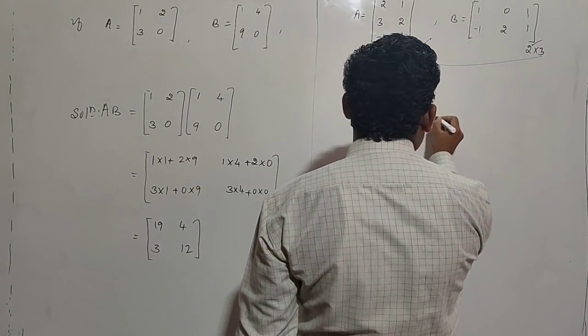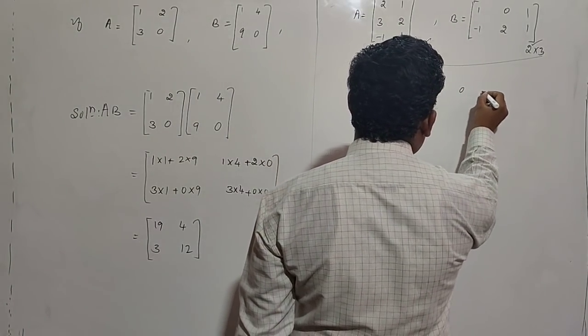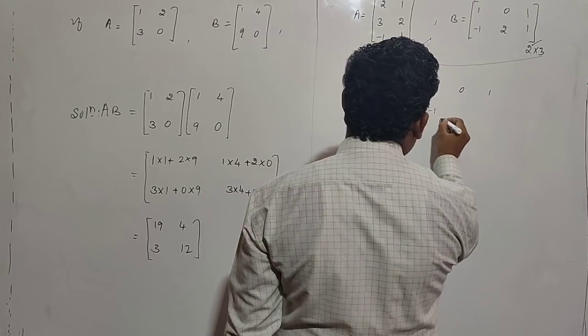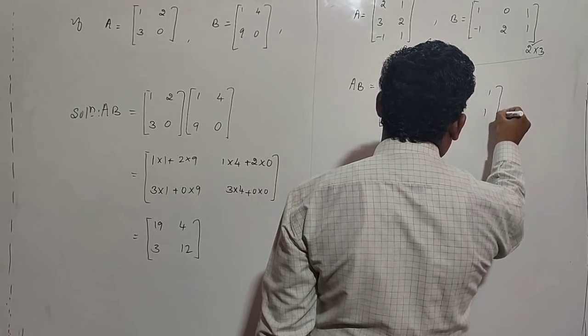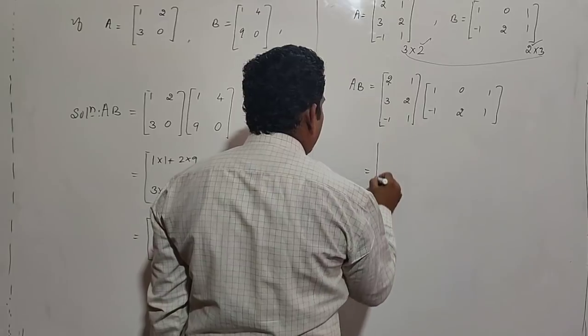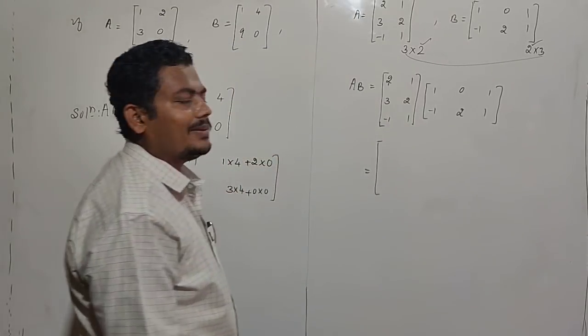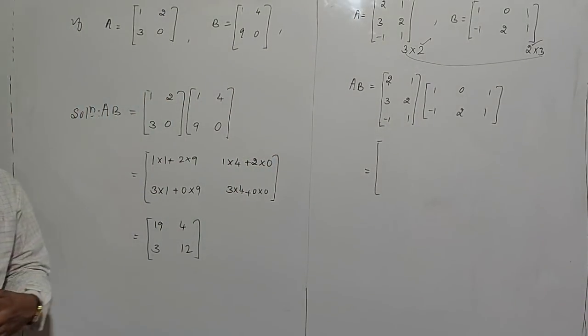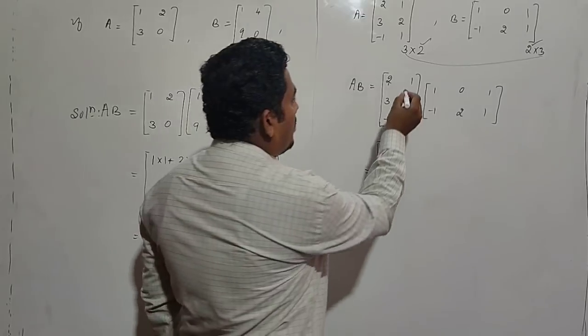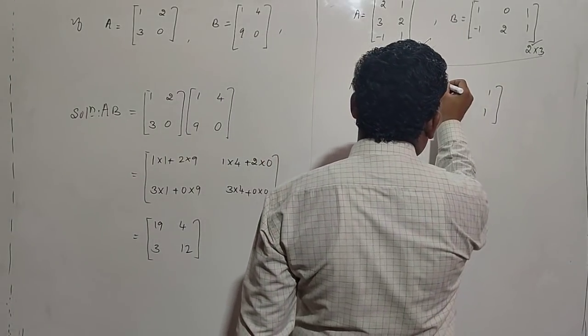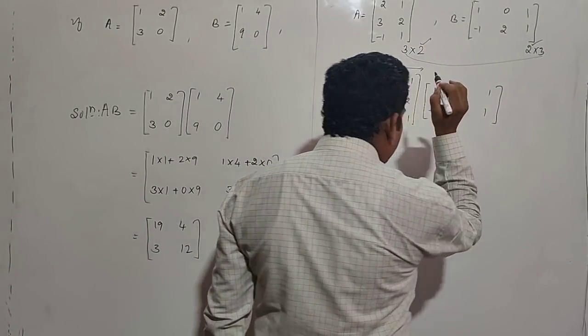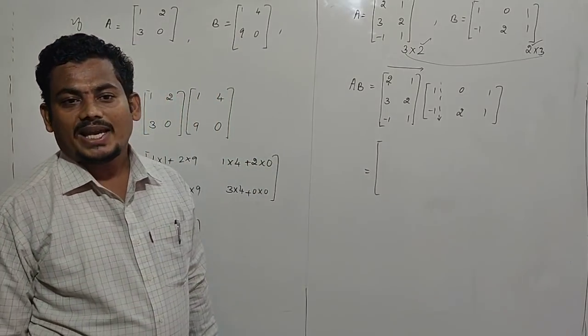Replace matrix B, [1 0 1; -1 2 1]. Now the same procedure: multiply the first row with the first column, it gives the first element of AB.